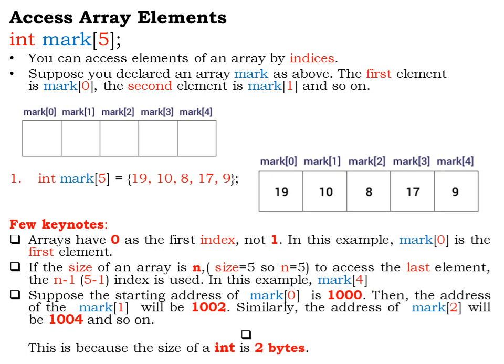So this is how an empty array looks. Here the array name is mark, and we can see the individual blocks of memory that have been reserved once you declare the size. As I have declared the size as 5, there are 5 contiguous memory blocks allocated by the computer to store the individual elements.